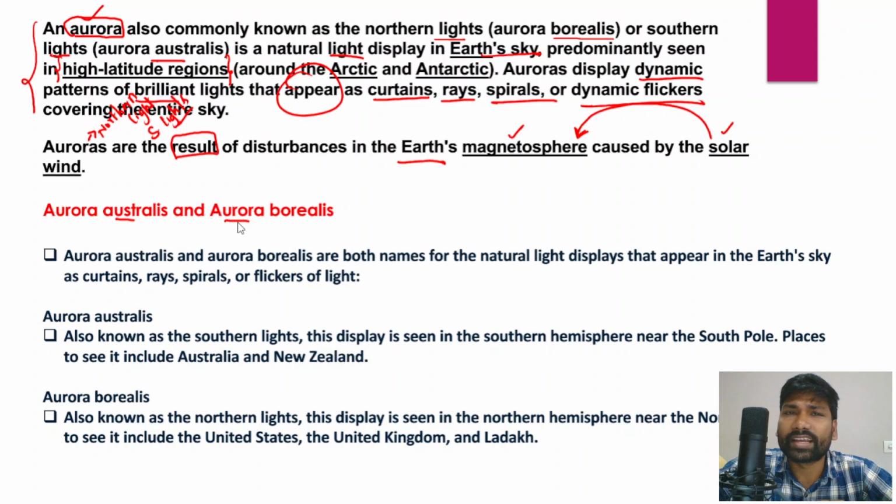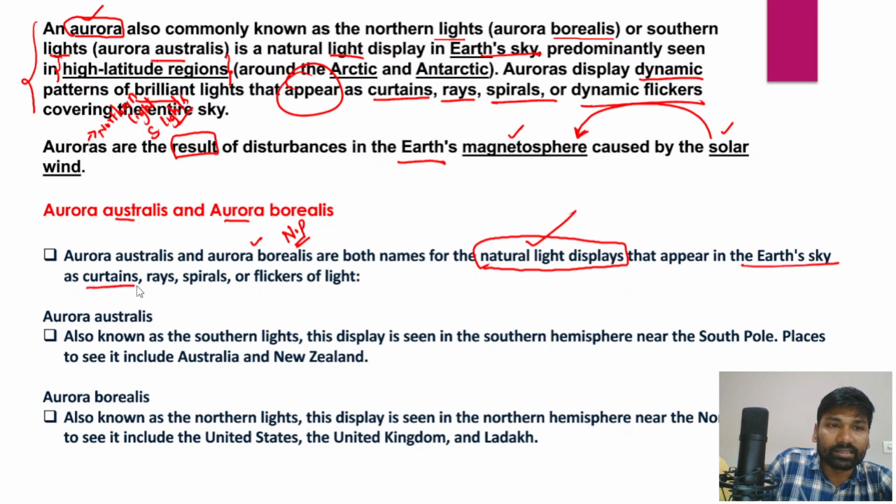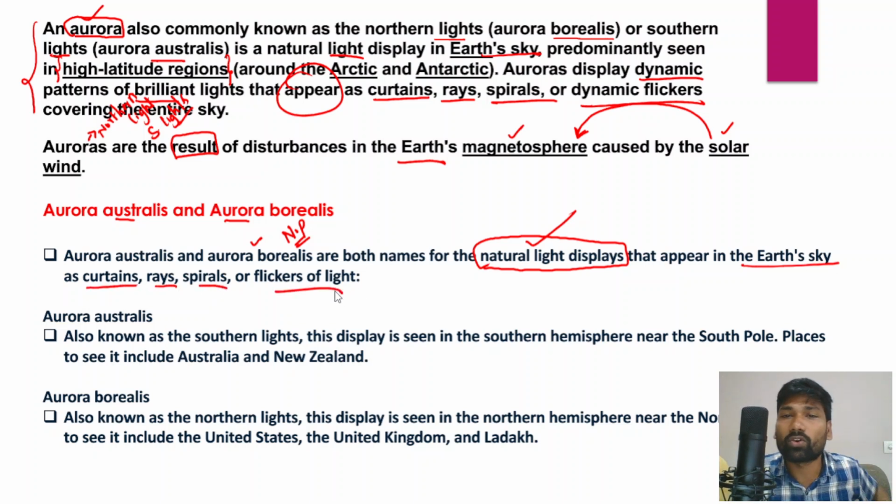right? So this would be the second part of the question. So remember that aurora australis, as I have already told you, are natural lights, but they are formed over the southern hemisphere. But when it comes to the aurora borealis, they form at the northern pole or in the northern hemisphere. In fact, both aurora australis and aurora borealis are natural light displays, and they appear in the sky as curtains, rays, spirals, flickers of light.